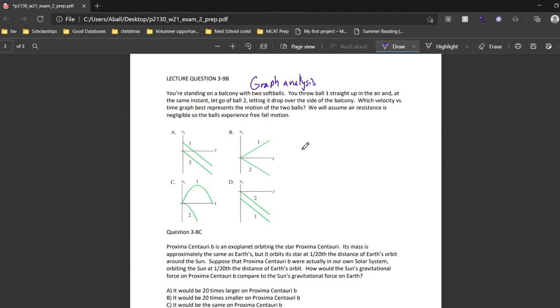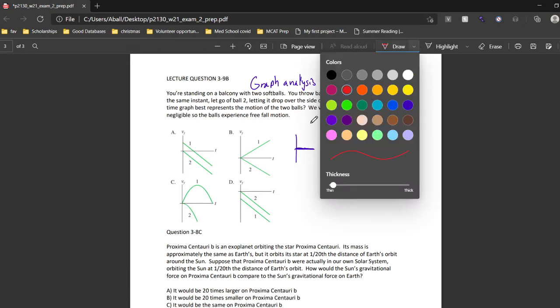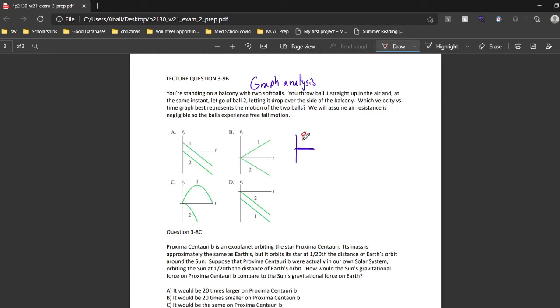So let's draw out what's happening on this balcony. So we have this balcony here. We have you, this guy right here. And maybe just for the purpose of this, you're this beautiful guy, have luscious locks, okay?